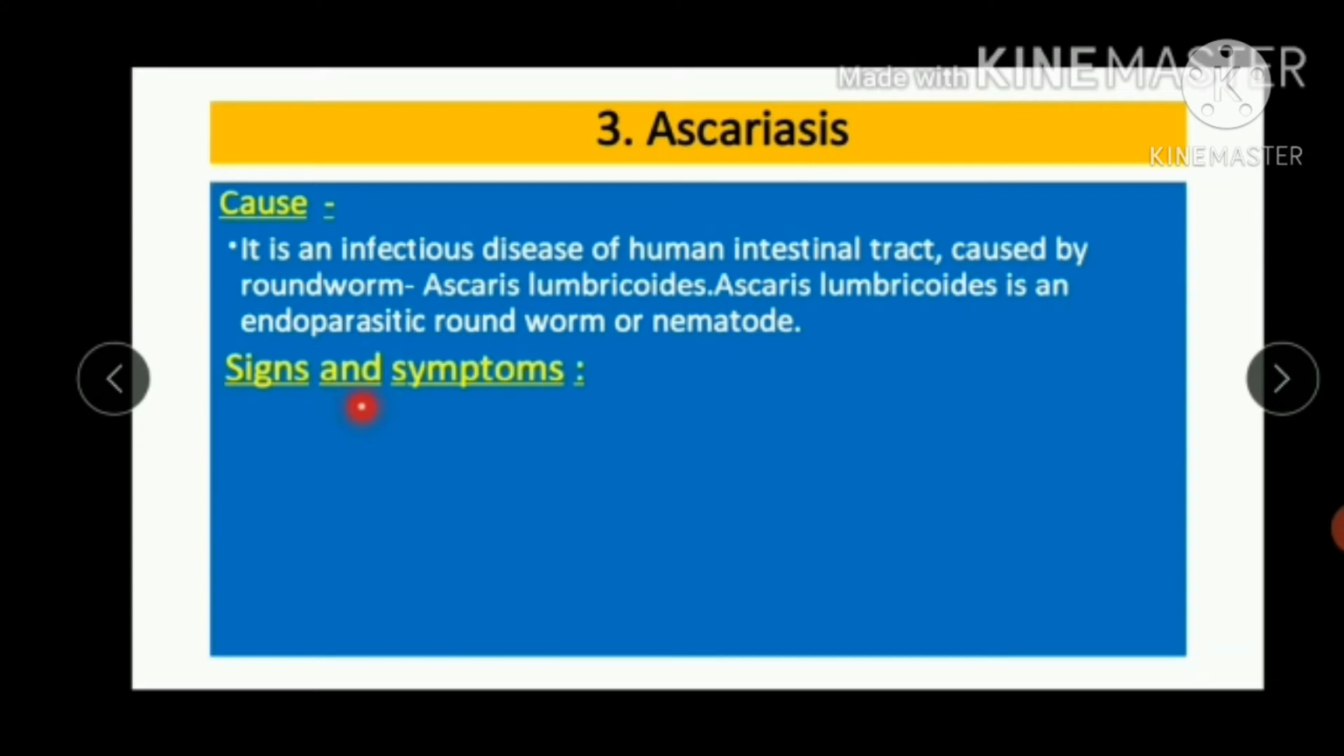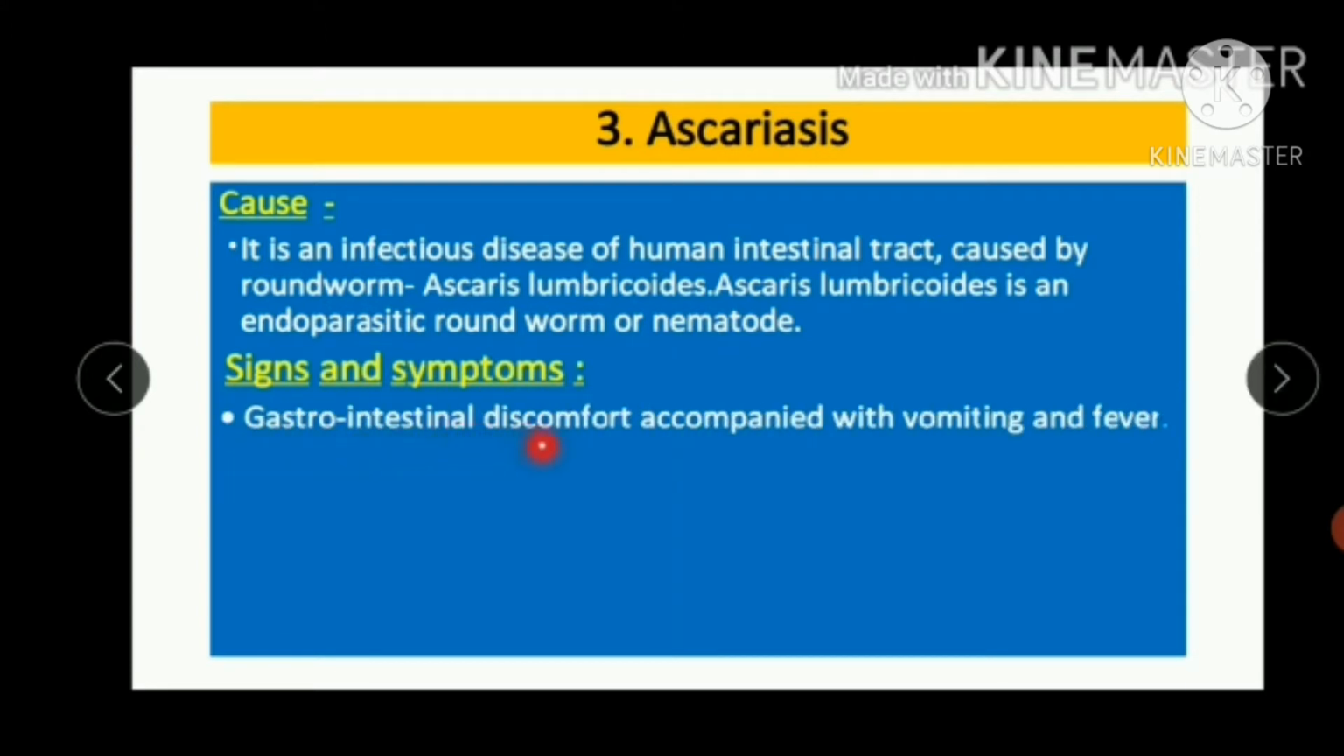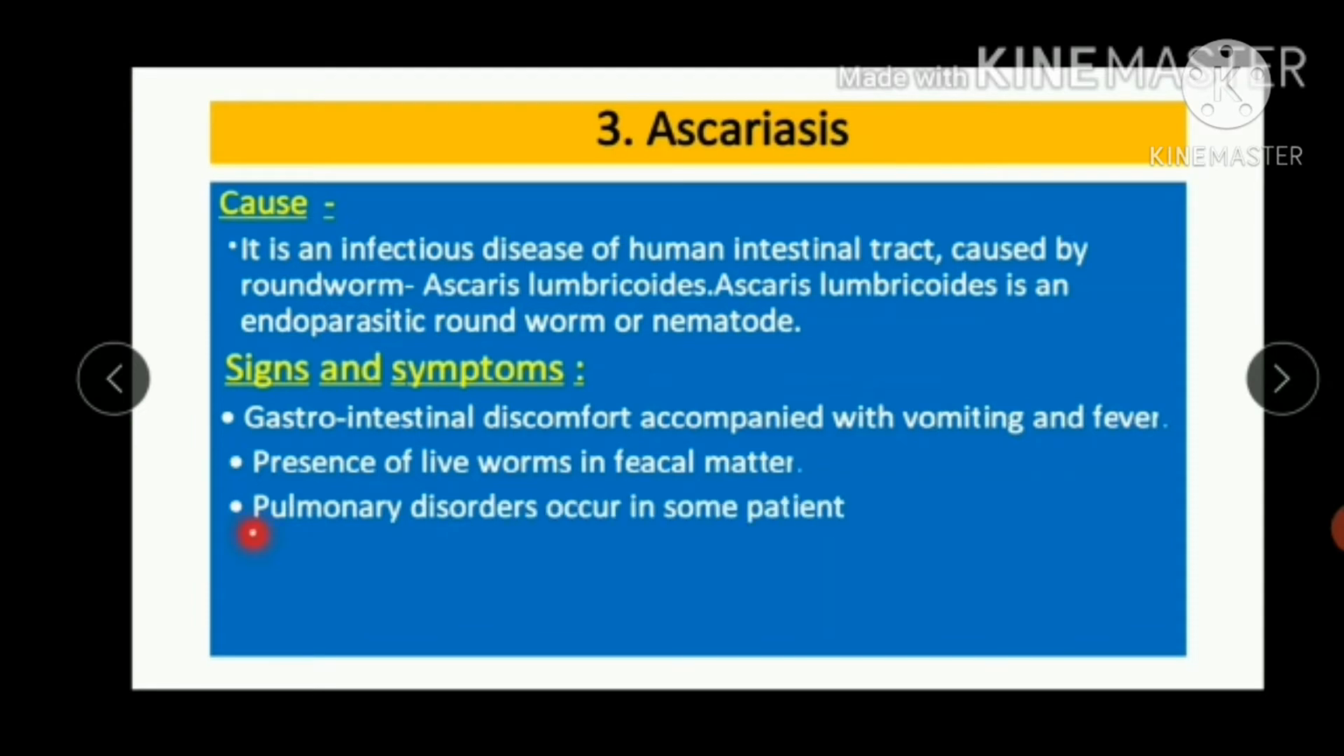Let us study signs and symptoms. Gastrointestinal discomfort accompanied with vomiting and fever. Gastro means stomach and intestinal means intestine. Discomfort means it is not easy, accompanied with vomiting and fever. Presence of live worm in fecal matter is the characteristic symptom of Ascariasis.